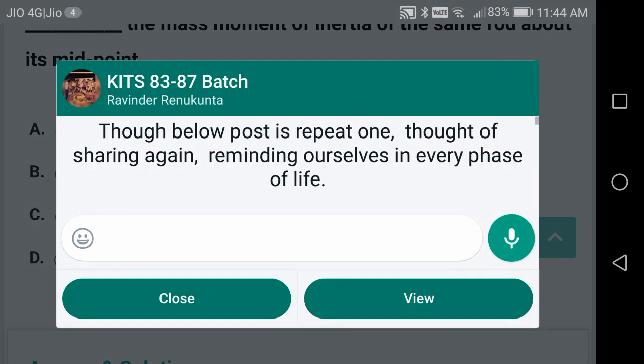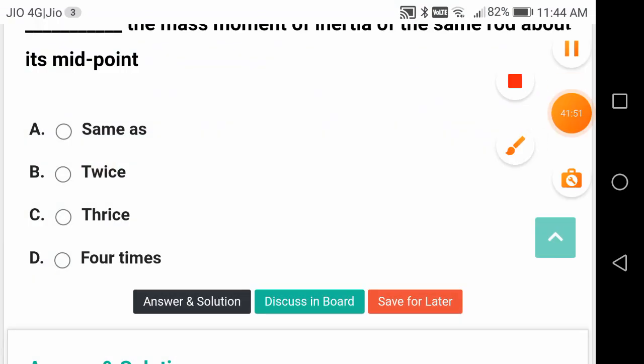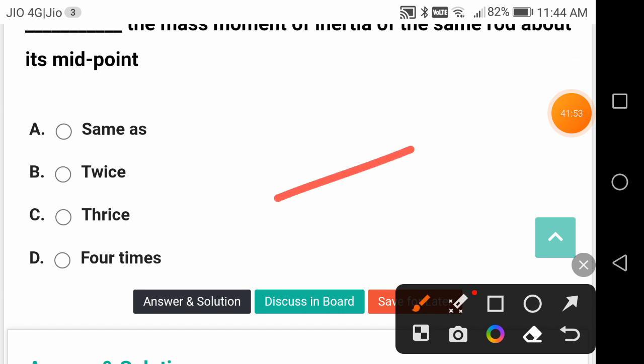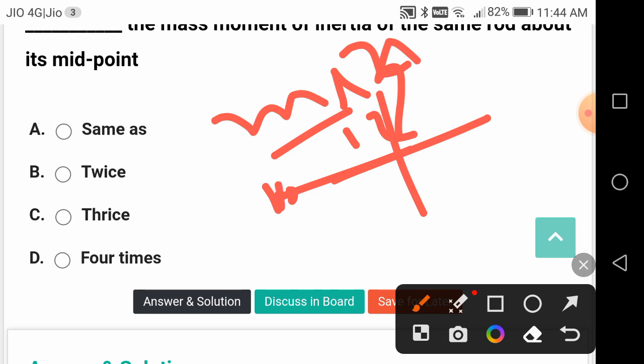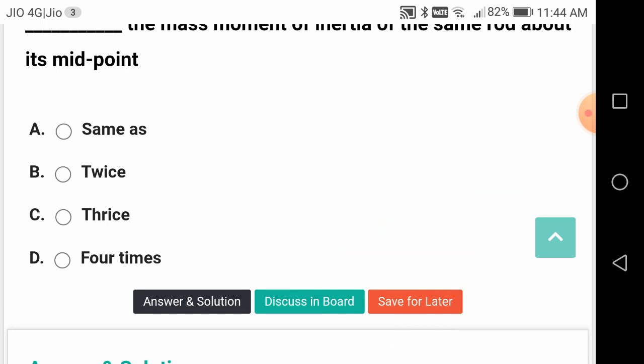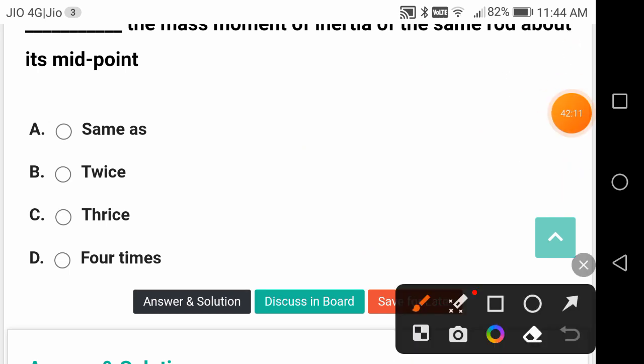So this is what he is asking, friends. I got a rod like this, this is the midpoint and this is the end. About the midpoint it is ml square by 12, about the end it should be ml square by 3. So the ratio is 4 times.